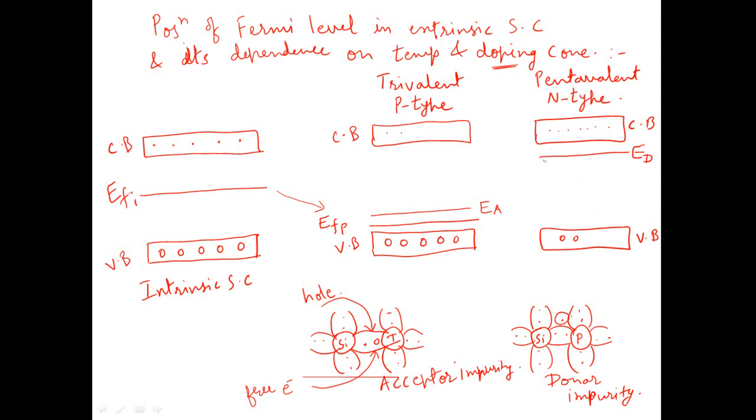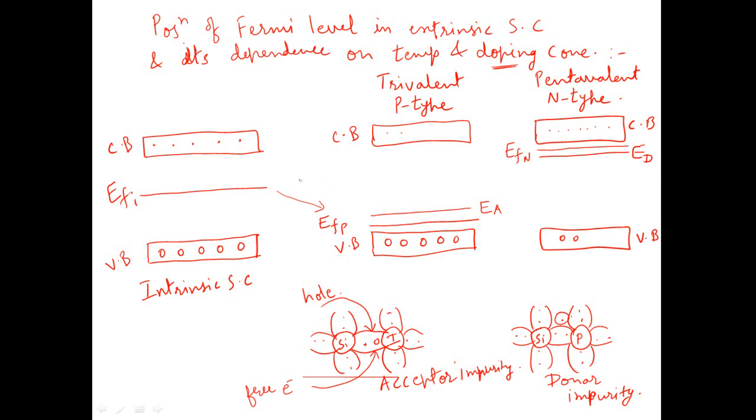So in this case, the concentration of electrons is more near the conduction band, hence the position of Fermi level will shift near to that of the conduction band, and to be more specific, it shifts in such a way that it lies exactly halfway between the donor level and the conduction band.